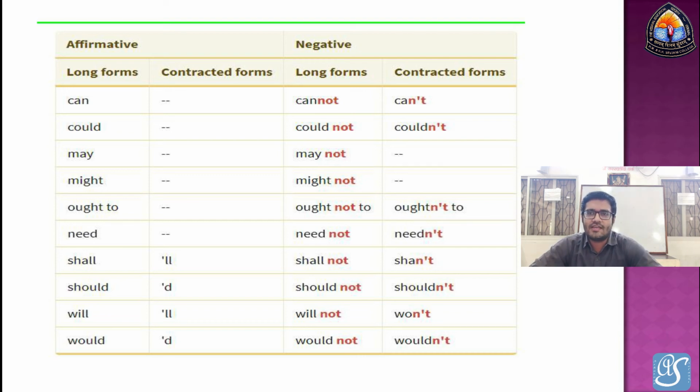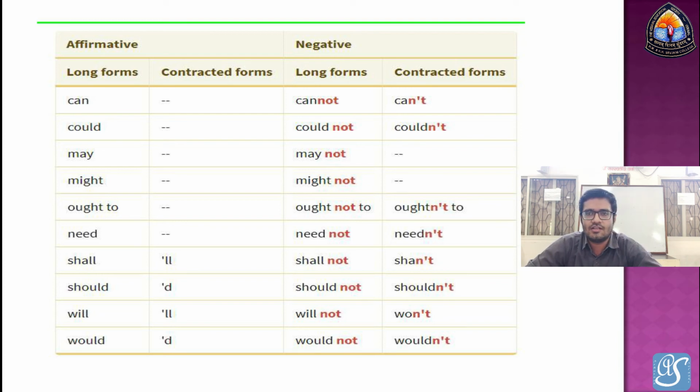The contracted form is I'll go. We do not use the full or long form of shall here. An example of this we can explain in this PPT.